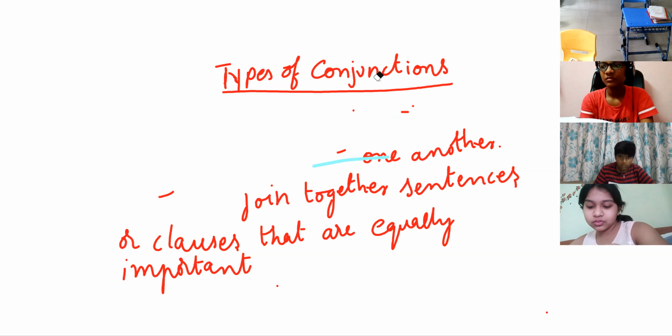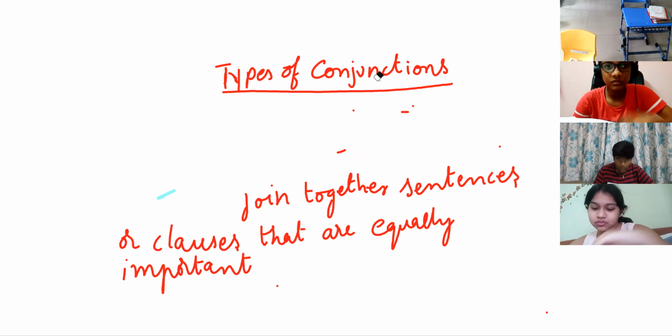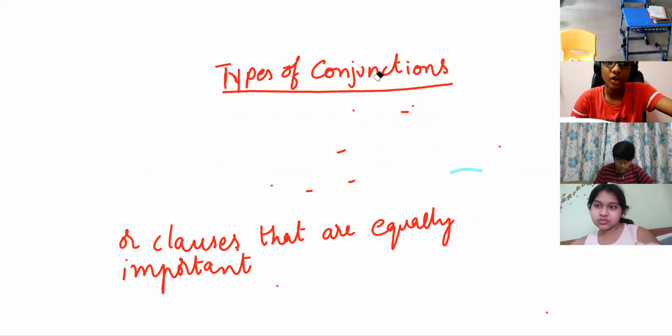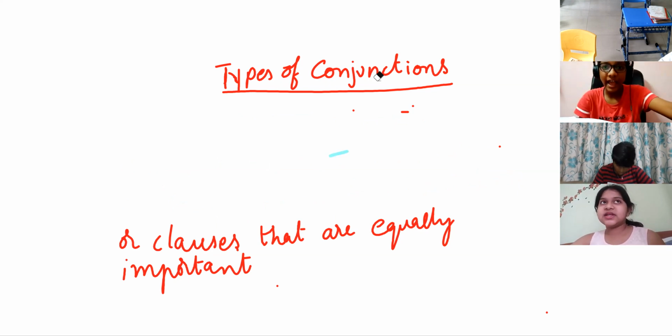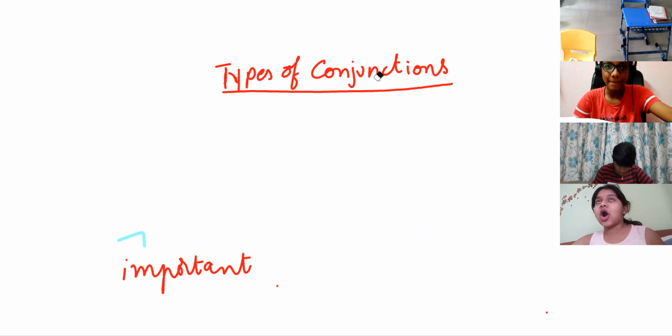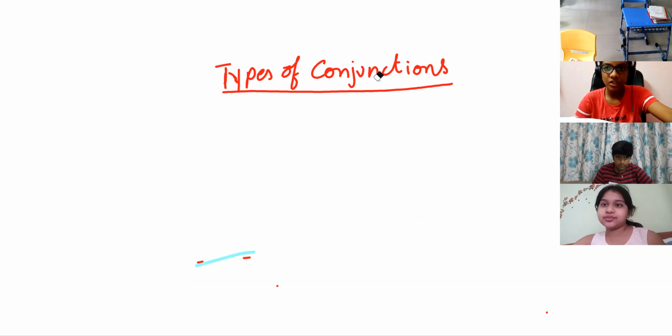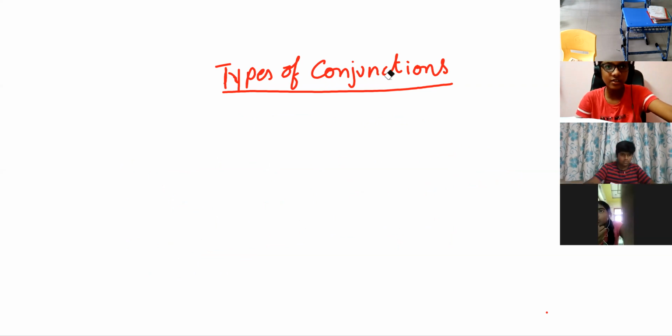Sir, it's FANBOYS. Yes, very good. Can anybody say what you mean by the FANBOYS? For and, nor, but, or, yet, so.